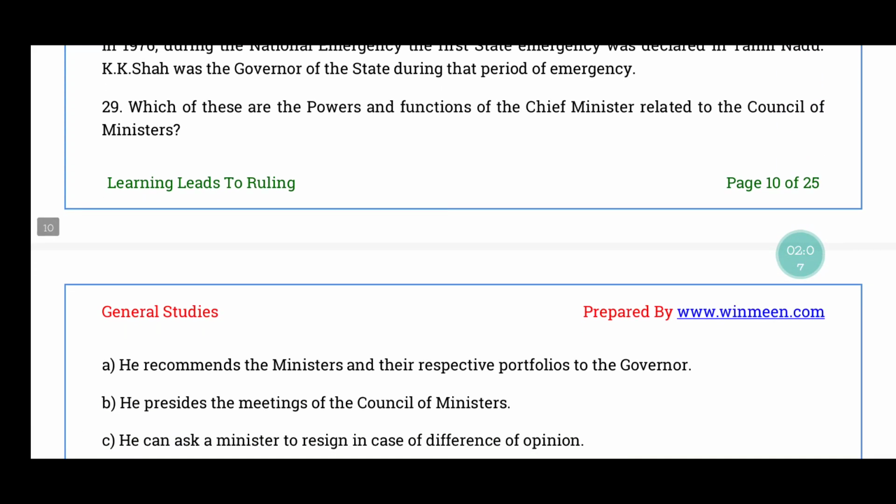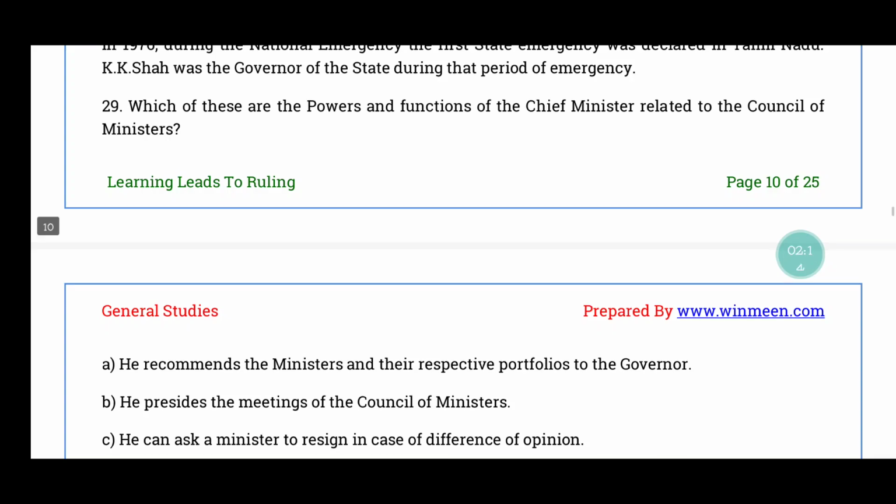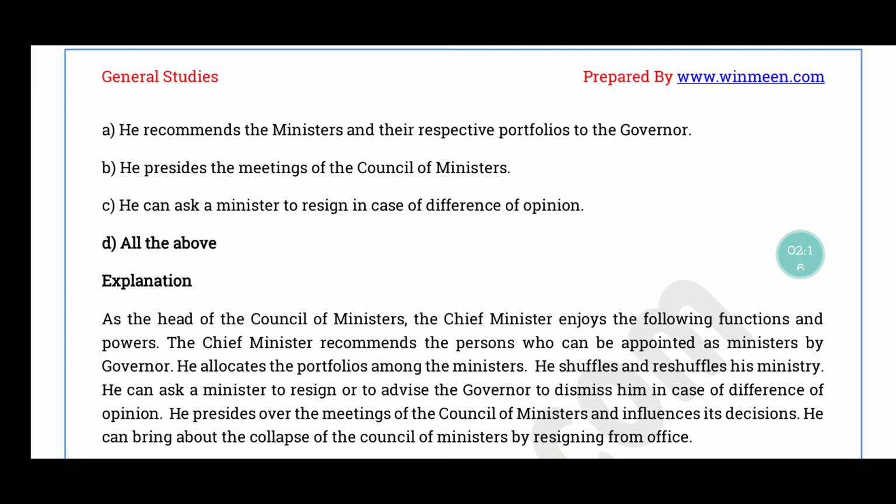Question number 29. Which of these are the powers and functions of Chief Minister related to the Council of Ministers? He recommends the minister and their respective portfolios to the governor. He presides the meetings of the Council of Minister. He can ask a minister to resign in case of difference of opinion. The correct answer is option D. All the above statements are correct.